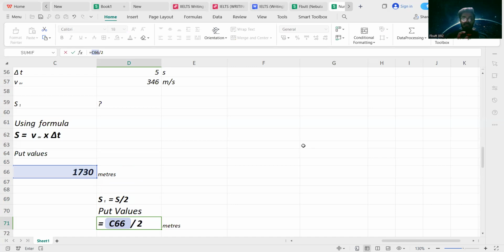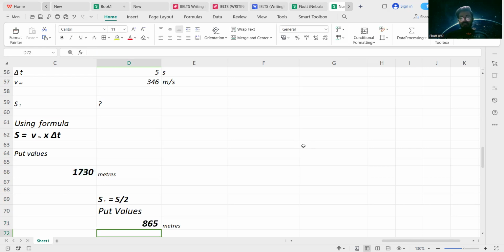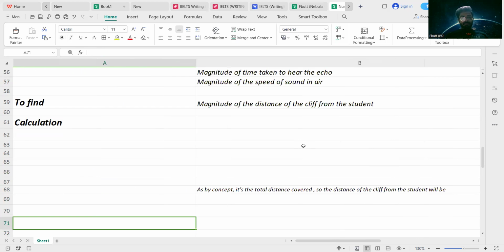So the total time taken during the first half and the second half of the journey will be the same in an approximate manner. And I have discussed the reason in the previous numerical as well: we take the assumption that the hurdles faced by the sound waves during the first half and the second half of the journey will remain the same. When we divide the total distance covered by the factor of 2, we'll get the answer, the distance of the cliff from the student. That distance is in meters. So that is the end of numerical 11.6 as well.